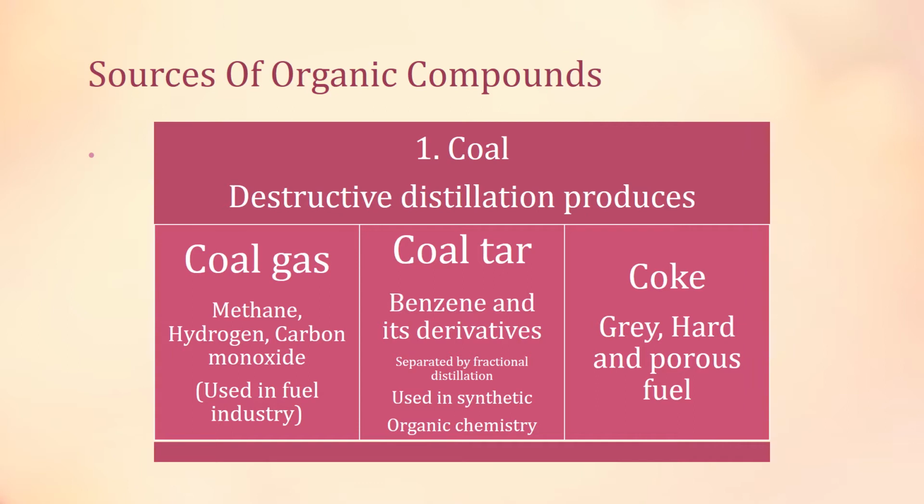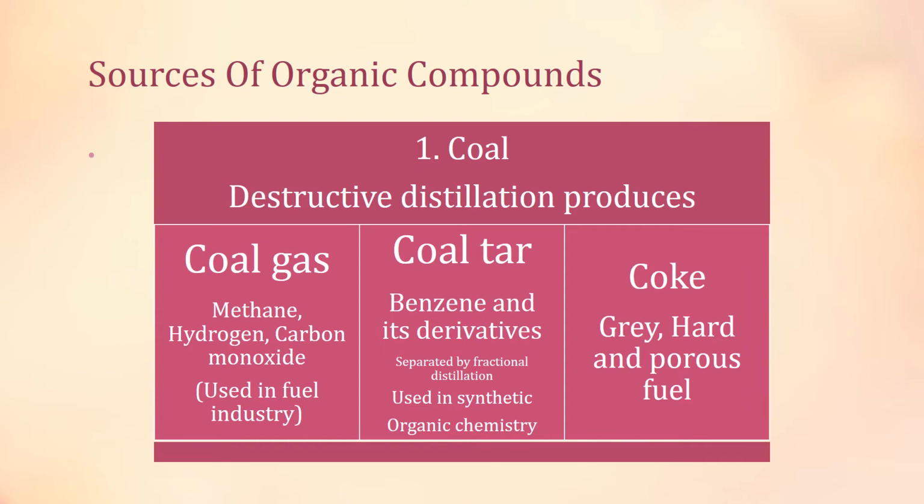As millions of organic compounds exist, from where do these organic compounds come? First, one source of organic compounds is coal. You are all well familiar with coal. Coal is used as a solid fuel. Destructive distillation of coal produces coal gas, coal tar and coke.